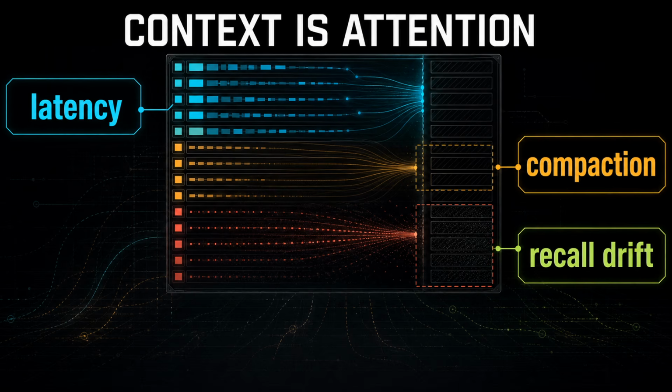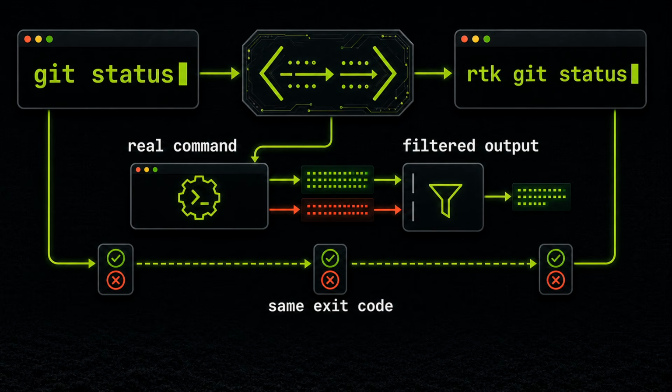Right. For example, imagine a test run where one assertion explains the bug, but the transcript also includes setup logs, coverage tables, and every passing test name. Exactly. The model can technically read all of that. The problem is that you made the reasoning object worse. Right. So RTK is not only a token saver, it is a way to make command output less distracting for the agent.